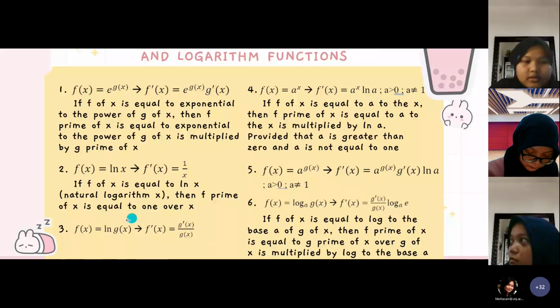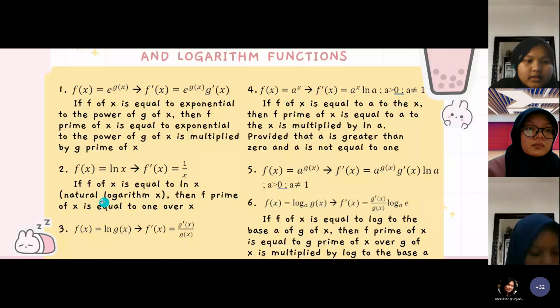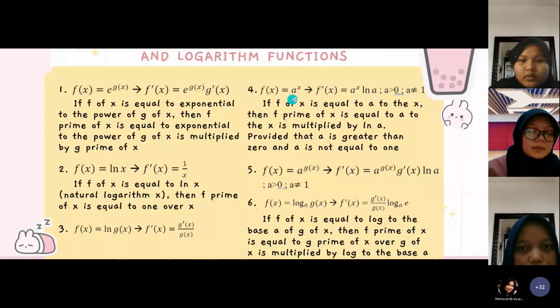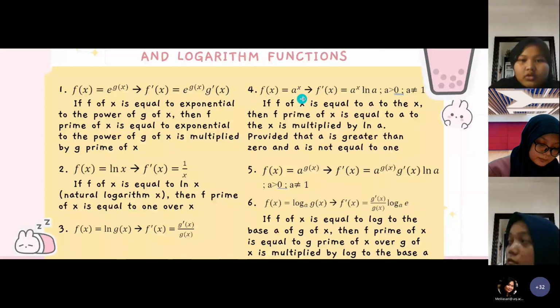This is the third. We can read it the same as the second function. The fourth function, if f of x is equal to a to the x, then f prime of x is equal to a to the x multiplied by ln a, provided that a is greater than 0 and a is not equal to 1.